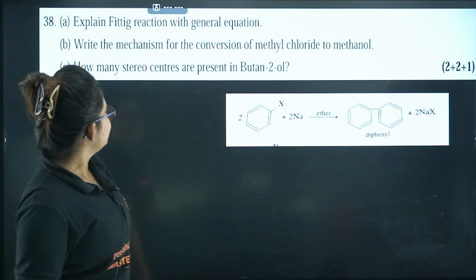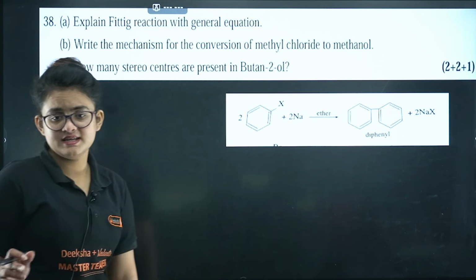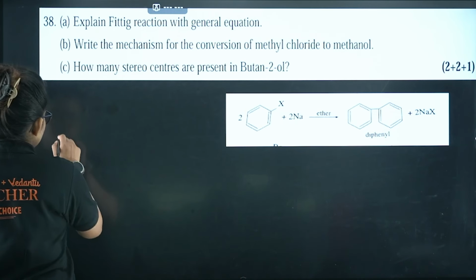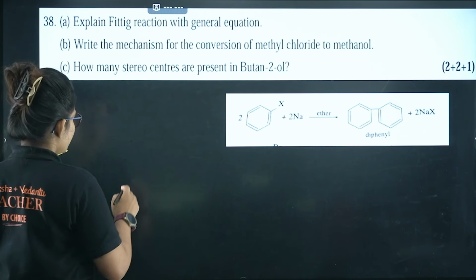Next, write the mechanism of the conversion of methyl chloride to methanol. So this is basically an SN2 mechanism. Let me do it for you. Let's say I am having methyl chloride.